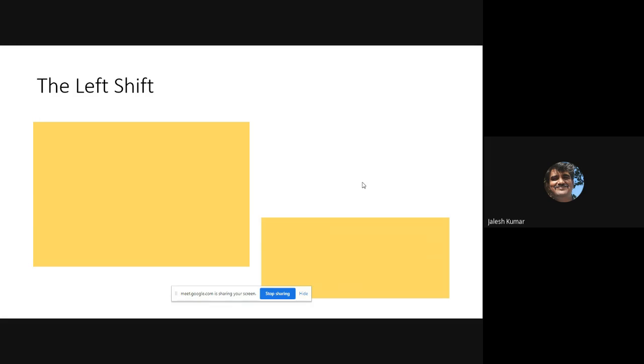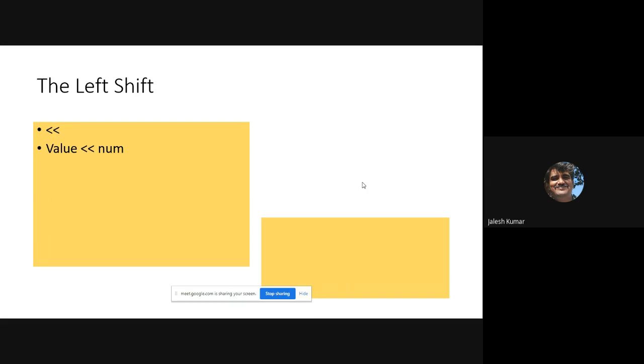What is left shift? See this, this is left shift. On the left side you are shifting the bits. That is the idea. How to represent that? Value, left shift operator, number. If you write two less-than symbols, it is left shift.